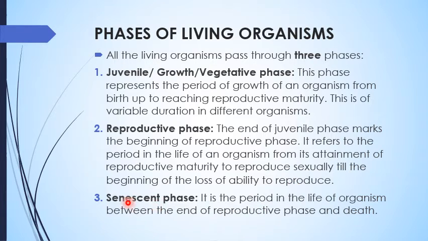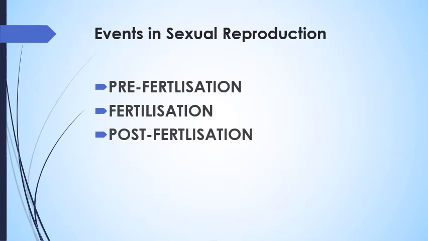The last phase is the senescent phase. It is the post-reproductive phase, and during that phase the various metabolic activities do not function properly, and this is also known as aging. It is the period in the life of the organism between the end of the reproductive phase and the death of the organism. So these are the three phases starting from birth: juvenile, followed by the reproductive phase, and then the senescent phase.